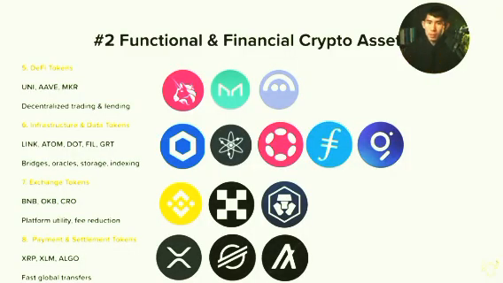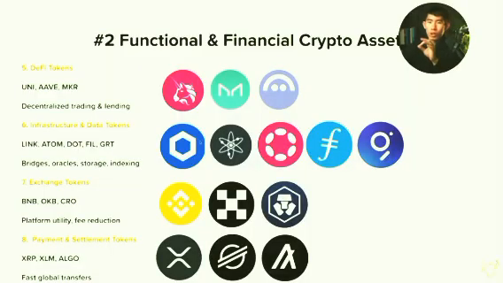Now that we have covered the foundations, let's talk about the function-driven categories, the functional assets, the tokens that actually power real systems. Firstly, we've got the DeFi tokens. DeFi basically means decentralized finance, okay? DeFi tokens like Uniswap and Aave let you trade, lend, and borrow without needing a bank or a broker. It's basically Wall Street rebuilt on code.